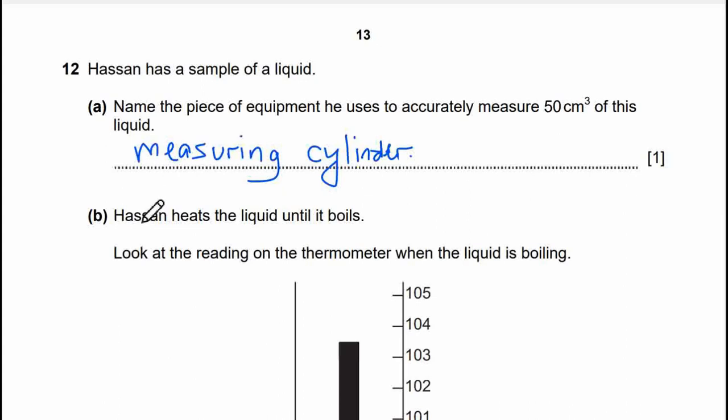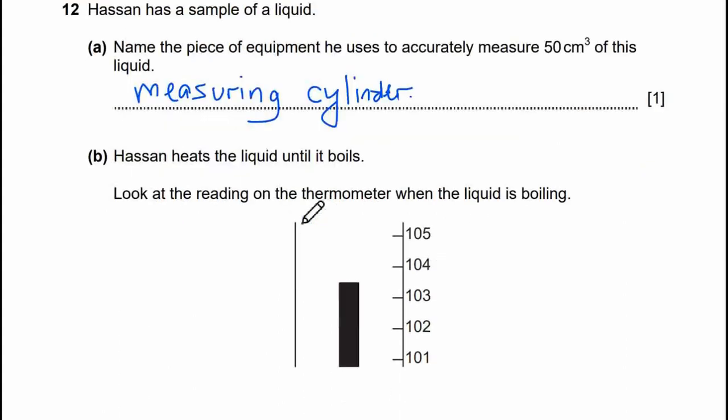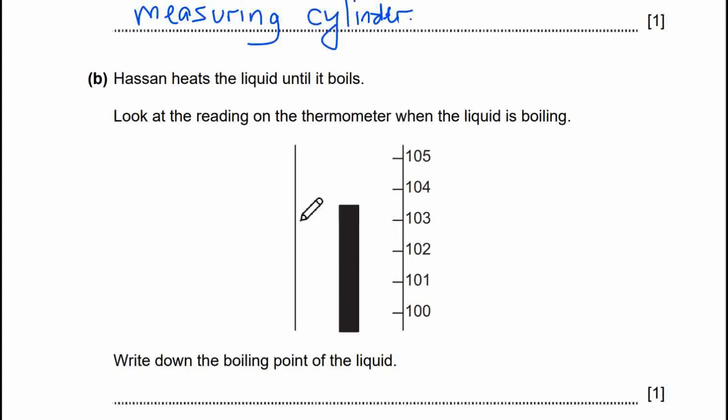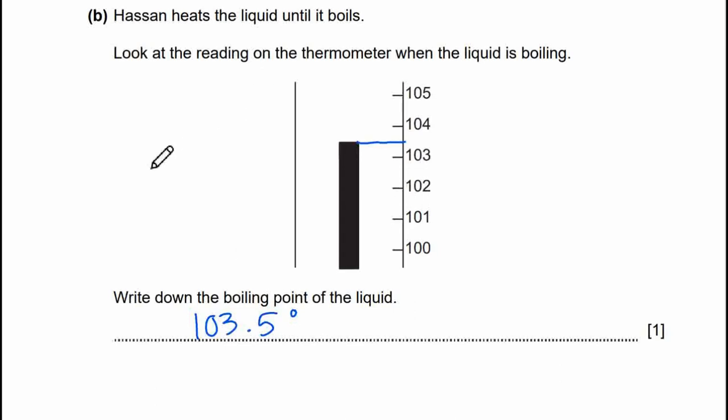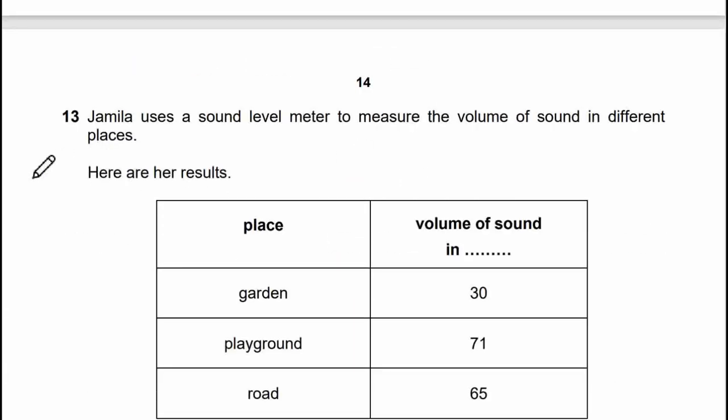Next, 12B. Hassan heats the liquid until it boils. Look at the reading on the thermometer when the liquid is boiling. Write down the boiling point of the liquid. So it is up to here. It will be in the middle between 103 and 104. It will be 103.5 degrees.